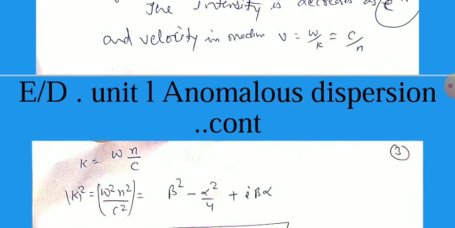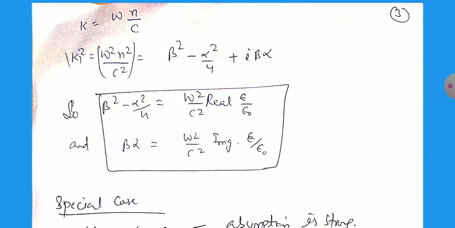So k equal to omega n by c, and on squaring this we can obtain k square equal to omega square n square by c square equal to beta square minus alpha square by 4 plus iota beta alpha, and this can be written in real part and imaginary part. So we can separate the real part and imaginary part. Beta square minus alpha square by 4 equal to omega square by c square, real part of epsilon by epsilon naught, and beta alpha equal to omega square by c square, imaginary part of epsilon by epsilon naught.